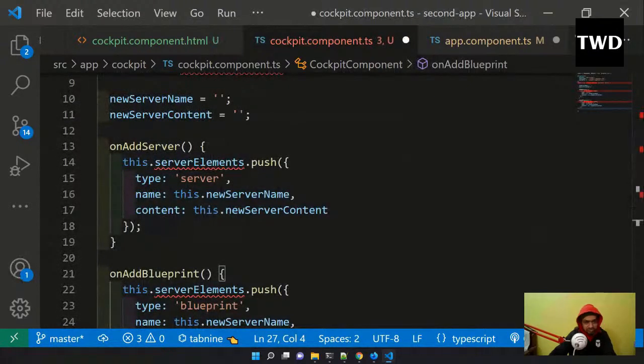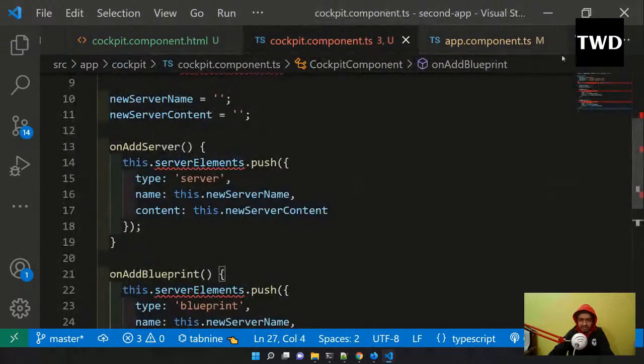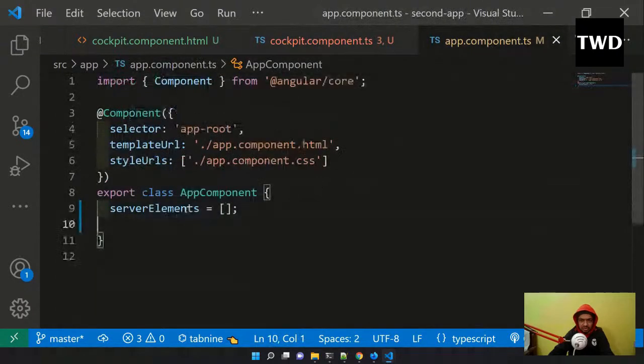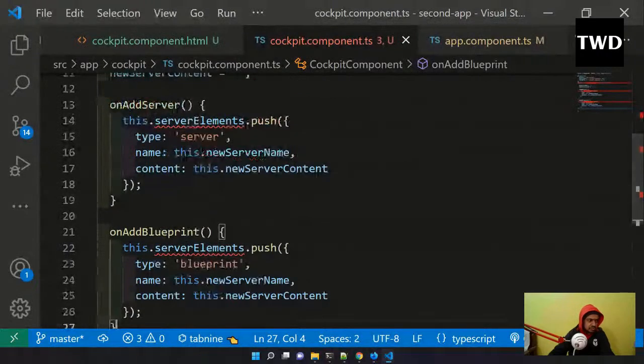Of course we are getting a lot of errors. So now how to solve it? First we have to solve this, because this server element is not there. Where is the server element? It is here in the app.component. As I have told, we don't have the servers element, so we have this error because of that. So what do we have to do?